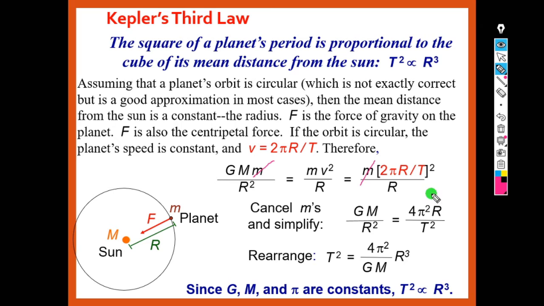When we rearrange this equation, we get the time period t square is equal to 4 pi square by GM into r cube, where 4 is a constant, pi is also a constant, and G and M are both constant. So since G, M and pi are constant, t square is directly proportional to r cube. That means the time taken for a planet to orbit around a heavier body is related by t square being directly proportional to r cube.